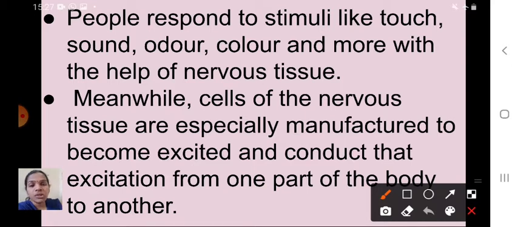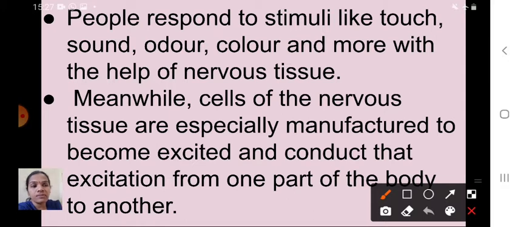We already discussed how that information is integrated and transferred from one part of our body to another with the help of nerves, and from one nerve cell to another nerve cell. We discussed all these things in that chapter.